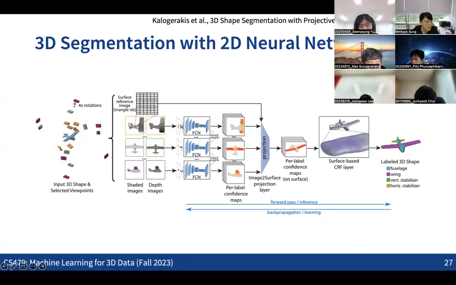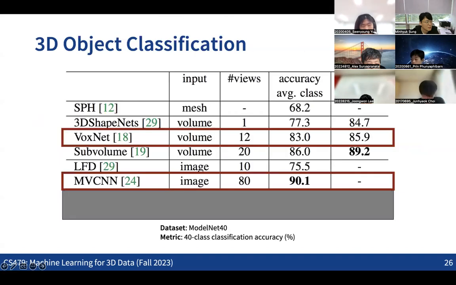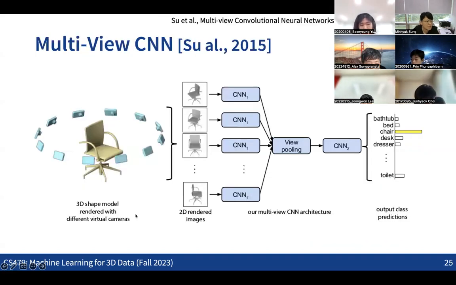For example, in cases like this chair, or when you want to classify all these 3D objects, the question is, if we have a 3D model of a chair with some random rotation, so if we rotate the 3D chair in the 3D space with some random rotation, and we want to guarantee that the neural net still classifies it as a chair however we rotate the 3D model, how are we going to guarantee this kind of rotation invariance, right?